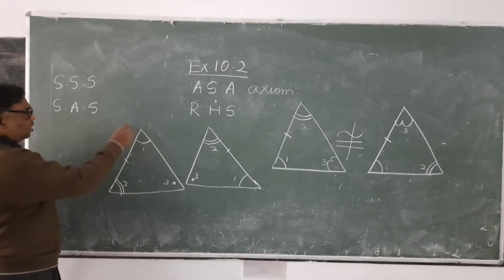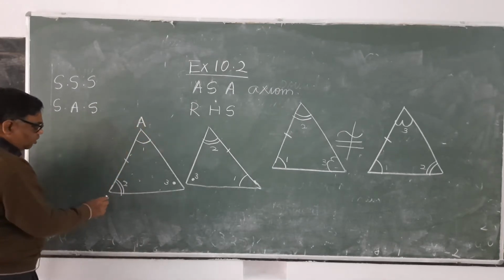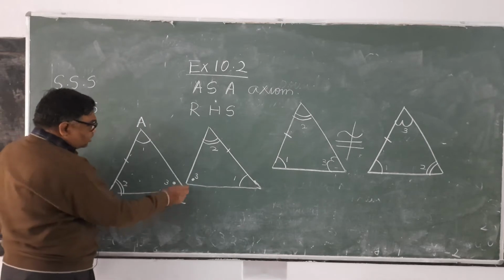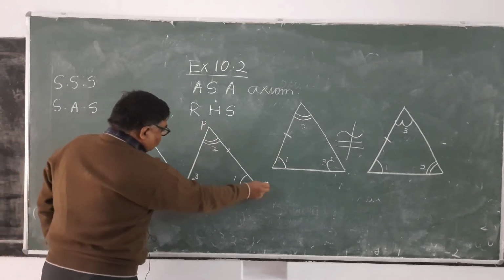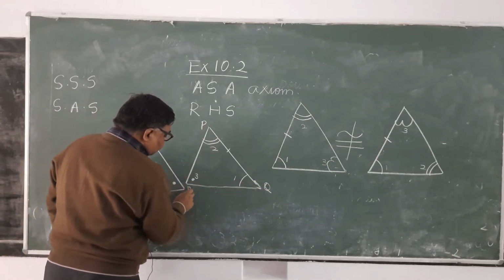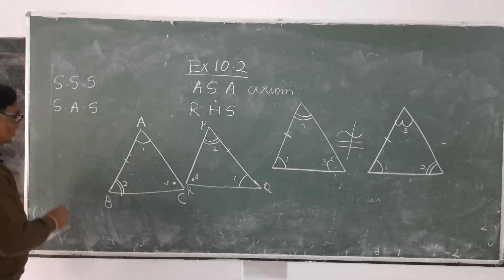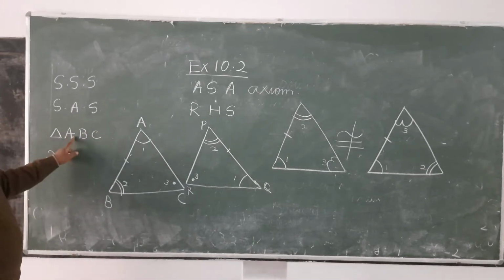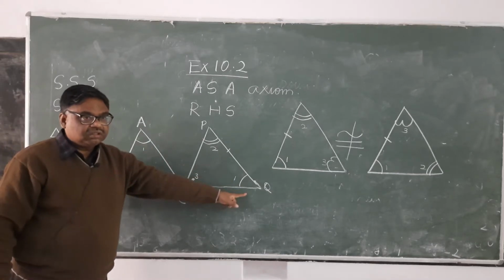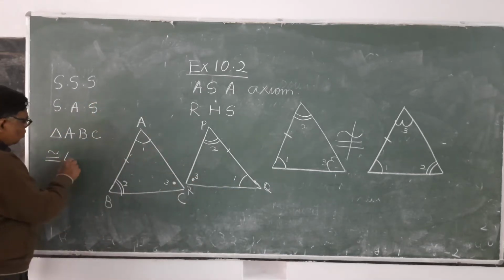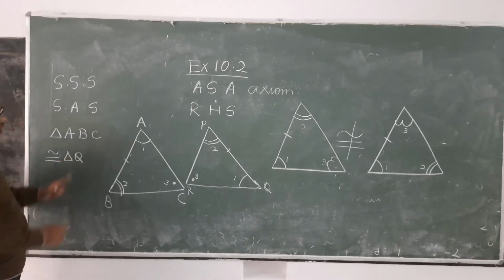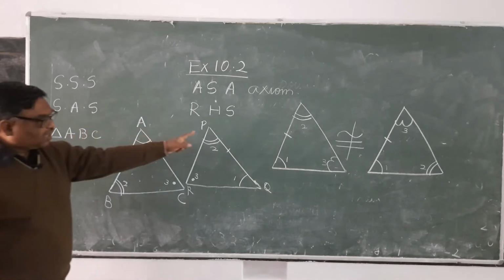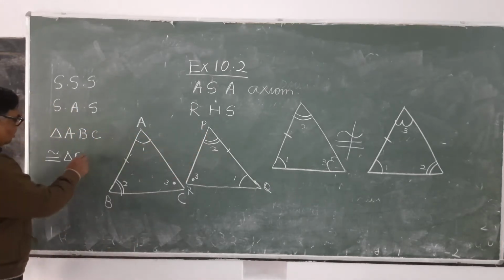Now see here, if you name it as A, B, C and this as P, Q and R, then here you will find triangle ABC is congruent to, corresponding to point A there is Q, triangle Q. Corresponding to the point B there is point P. It is clear?